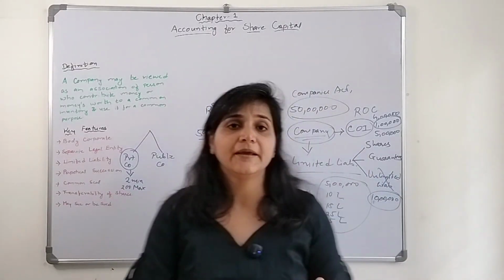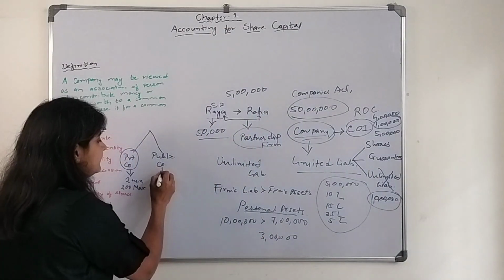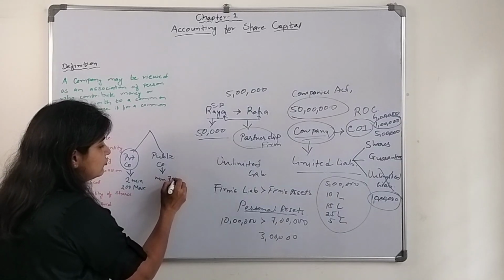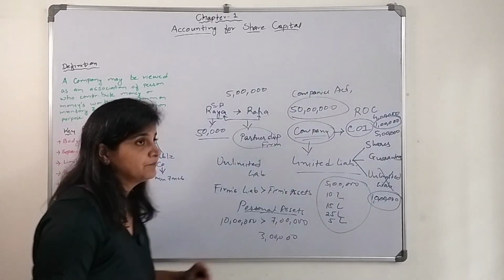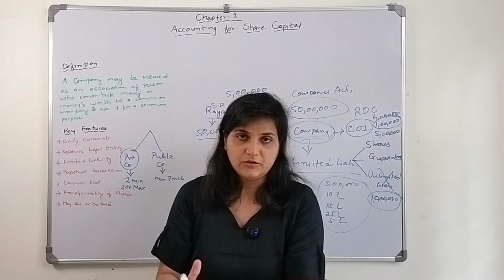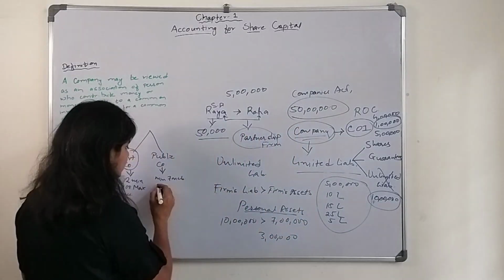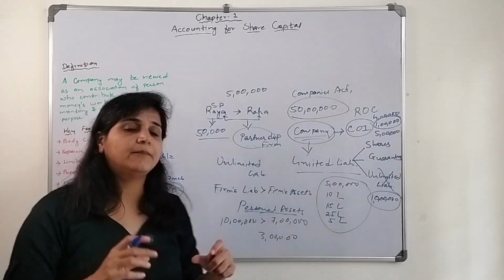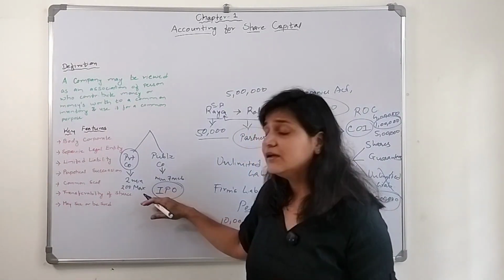Next is public company. When I say public company, it means there has to be a minimum of 7 members to form that particular company. In a public company, anybody can invest. I don't know whether you have heard this word, IPO, initial public offering, right?